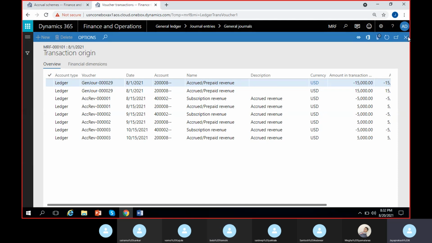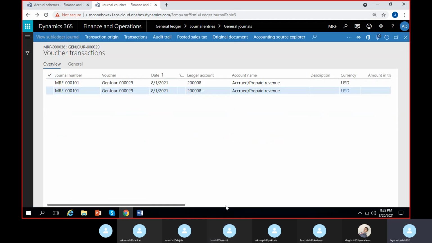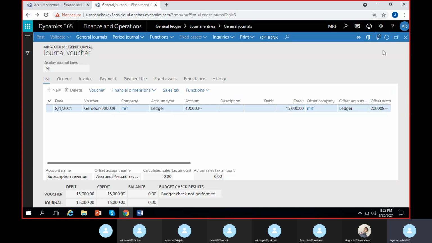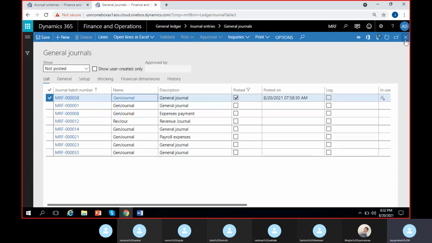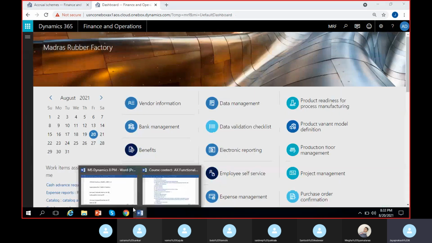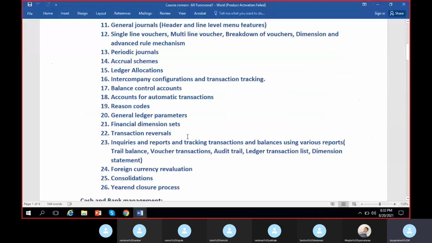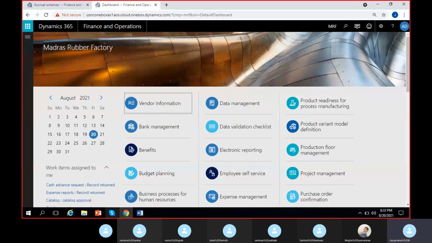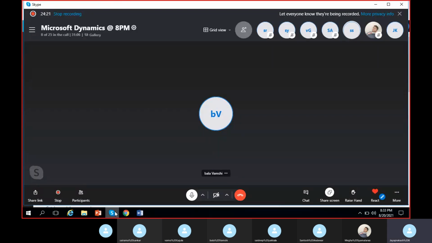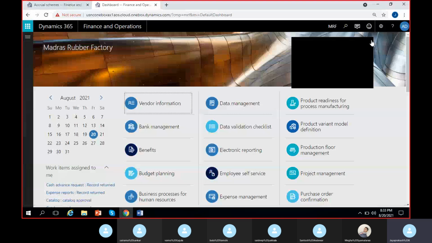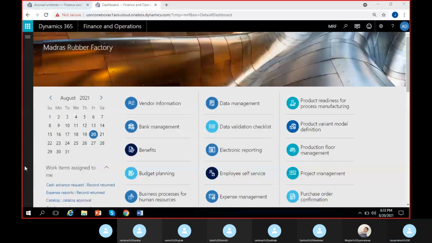So if it is clear for you, then we can go for a very small topic. Let us try to understand one small topic, which is called financial dimension sets. Where is this? It is here, financial dimension sets. Okay, we'll discuss this topic. Shall we? I need approval from you. Okay. It's a very small topic. We have to design a set and try to use it.